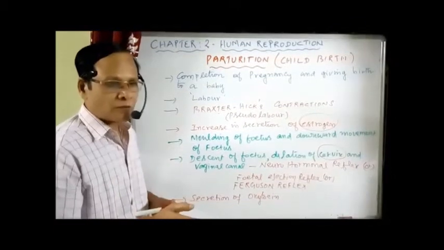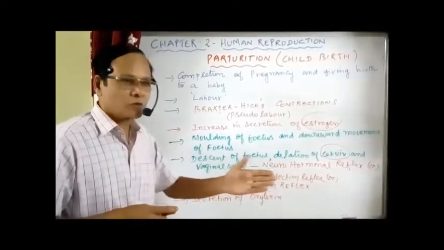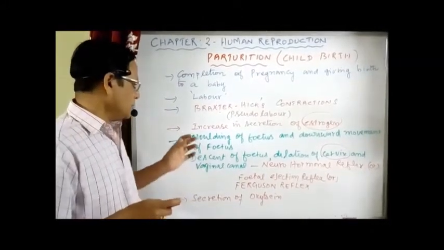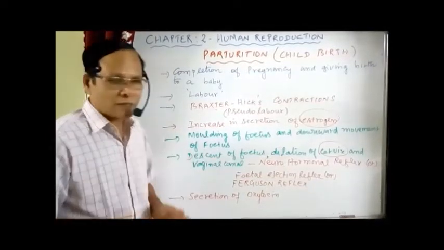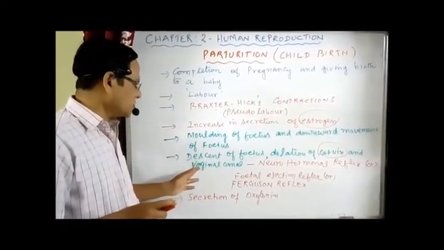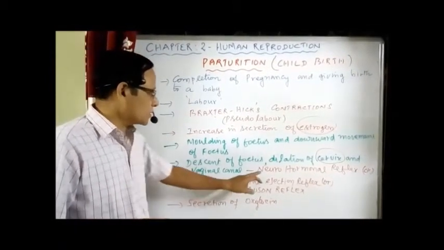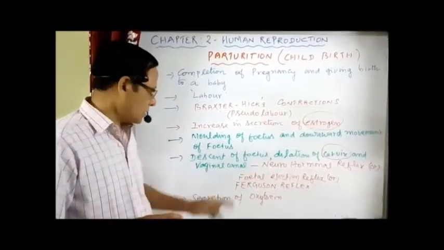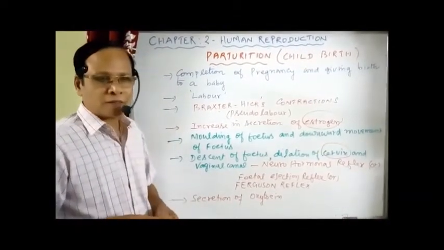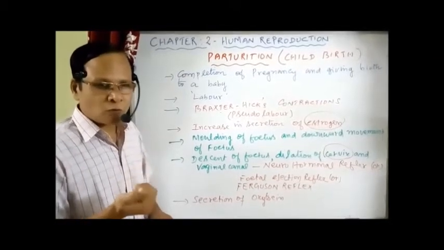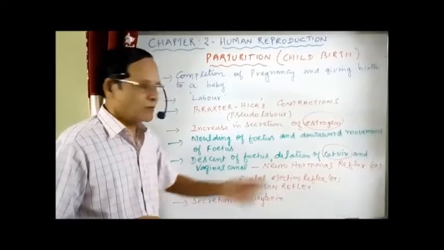So the descent of the baby towards the mouth of the uterus normally causes the dilation of the cervix, and also the dilation of the vaginal canal, otherwise called the birth canal. All these events together are called the neurohormonal reflex, fetal ejection reflex or Ferguson reflex. As a result, the child wants to go out. It is urging, I want to go out, I want to go out. That's why it's called the fetal ejection reflex.